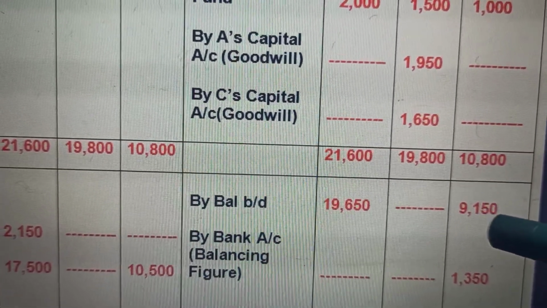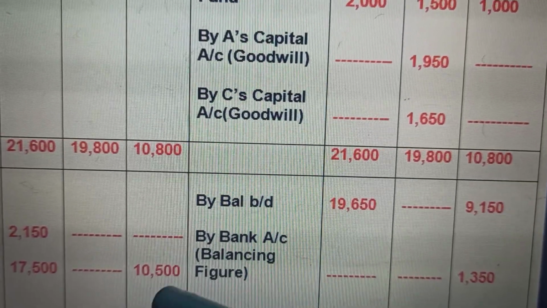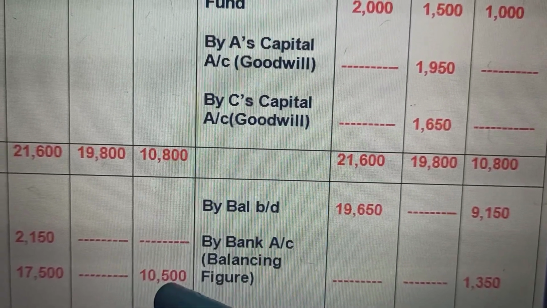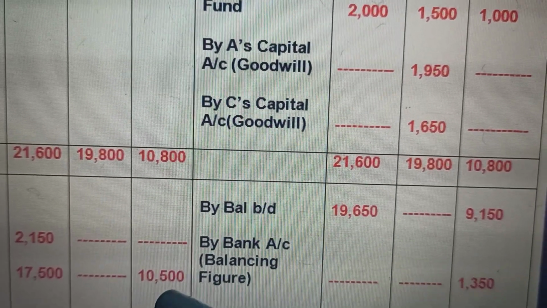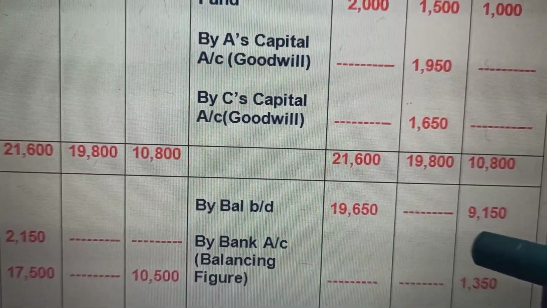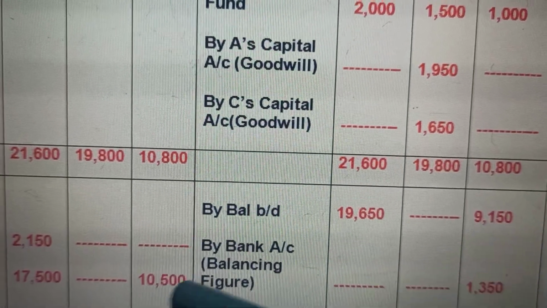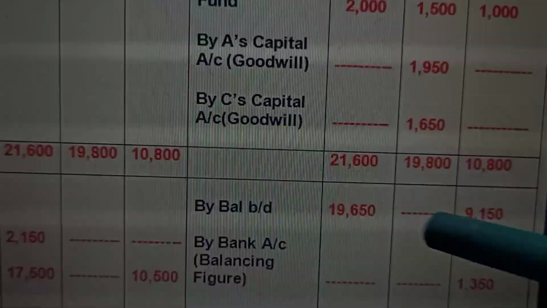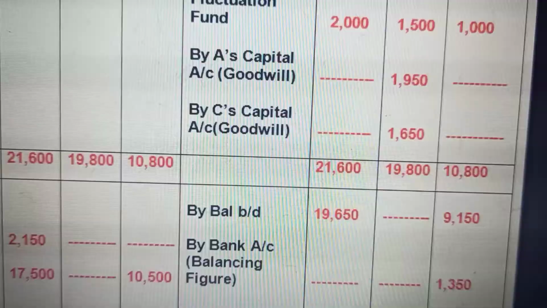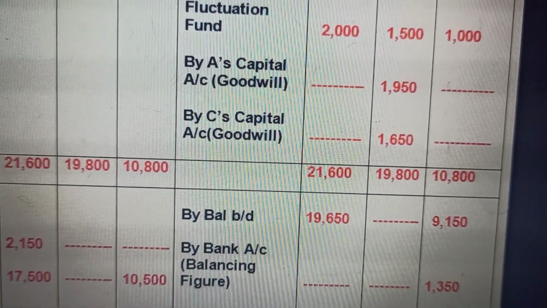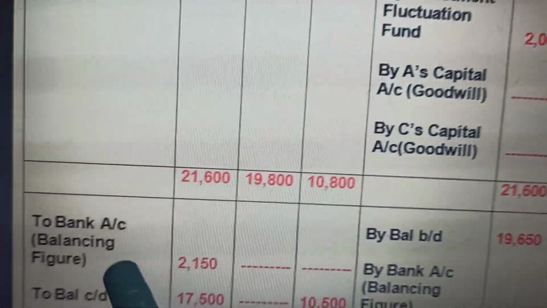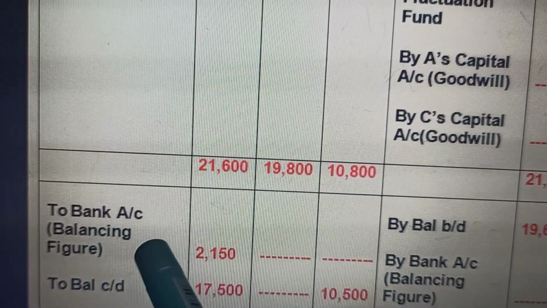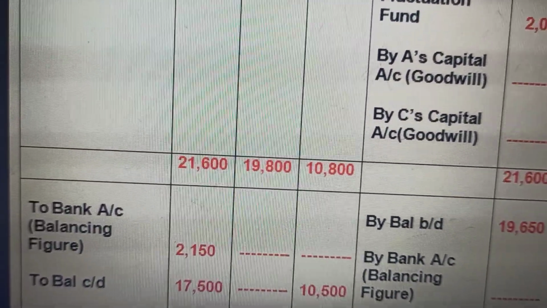Whereas if we divide the amount of 28,000 in the new ratio, 3 by 8, that comes to 10,500. It should be 10,500 but existing is less, so he will bring back the remaining amount. Whatever is to be brought in by the partner, or whatever is extra paid to him, goes through the bank, and it is cleared.